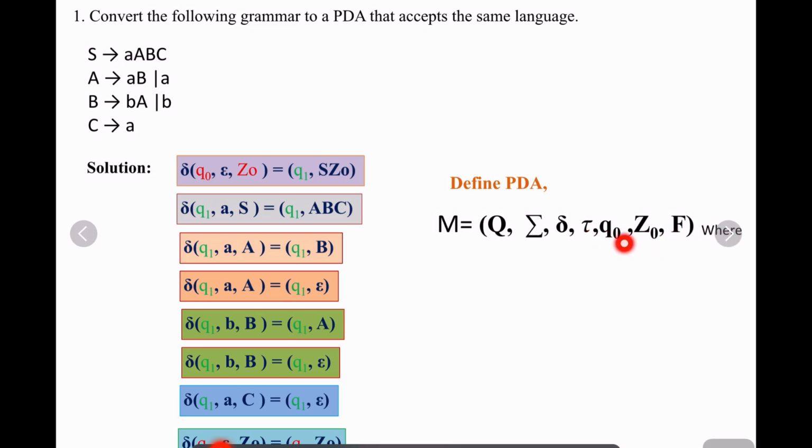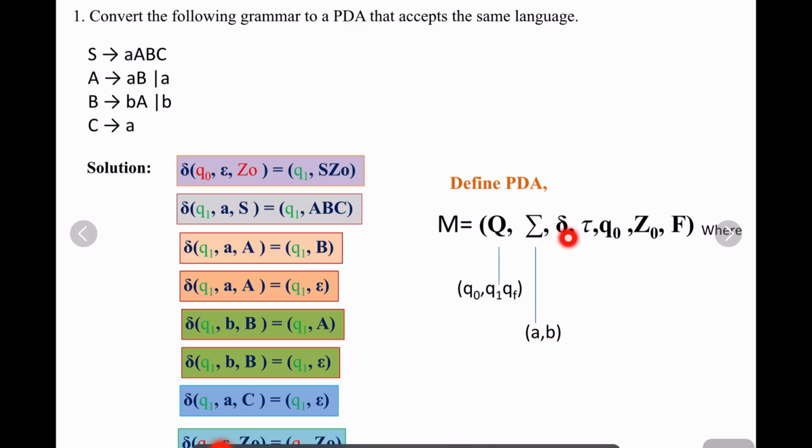Then what are these symbols? You might have seen all these symbols in many of the earlier finite automata and pushdown automata definitions. Right? In this, what is Q? Q is the states you use in your transitions while converting from grammar to PDA: Q naught, Q1 and QF. What is the input alphabet in this grammar? Small a, small b.